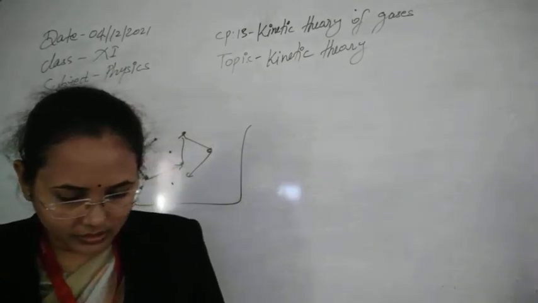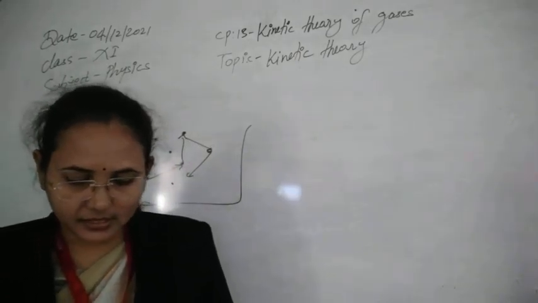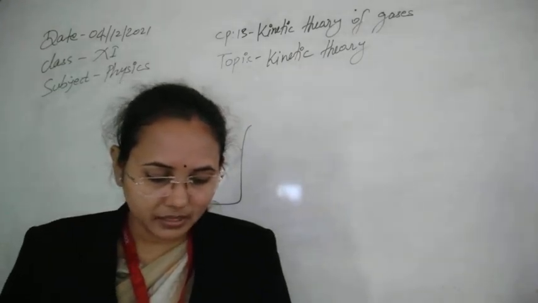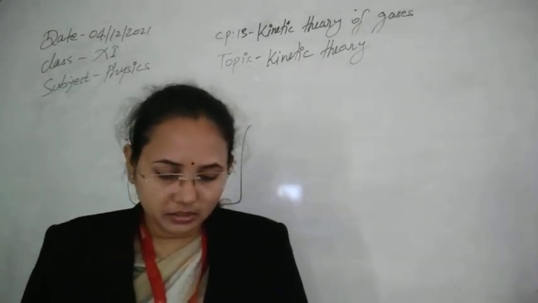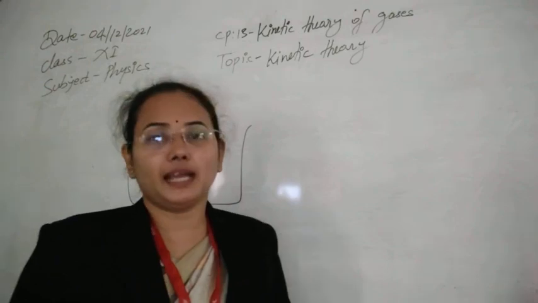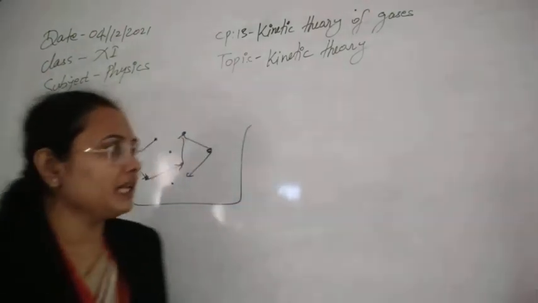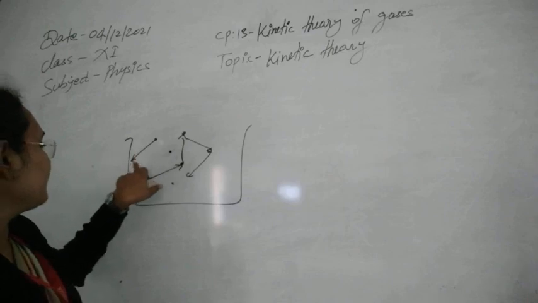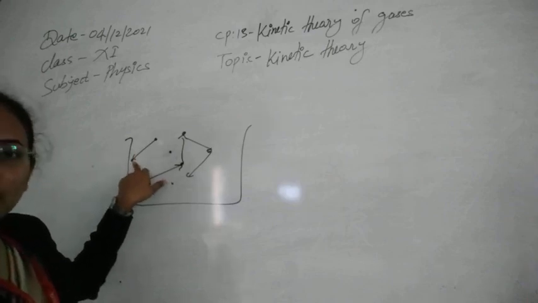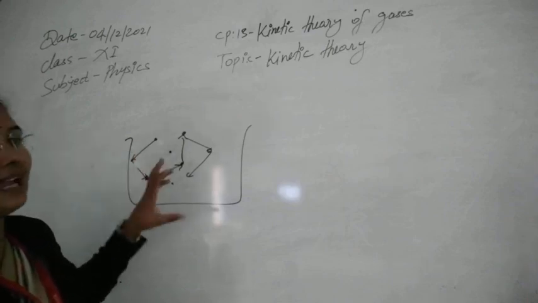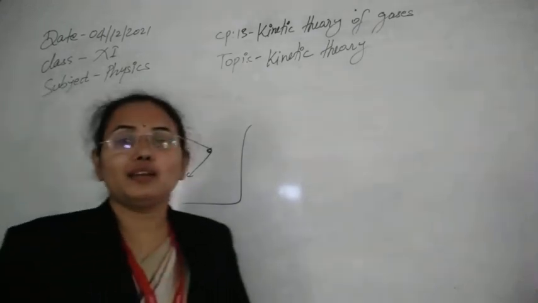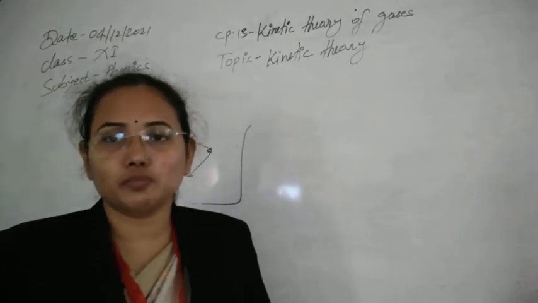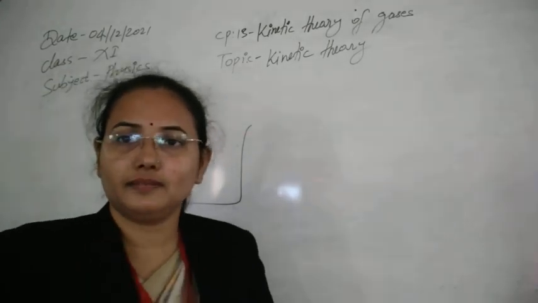Next one, the collisions are almost instantaneous. That is, the time of collision between two molecules is negligible as compared to the mean free time. It means the mean free time, the time taken to travel from here to here, is greater in comparison to the time spent in collision. So collision is very instant, and that's why it is a perfectly elastic collision.